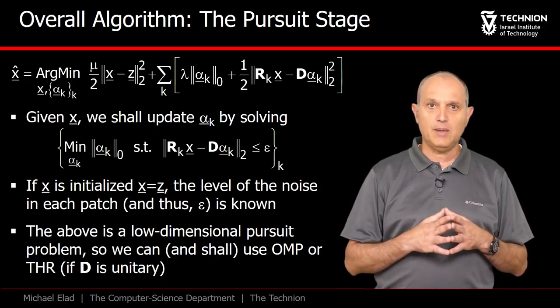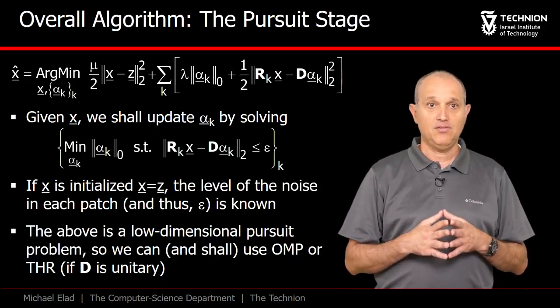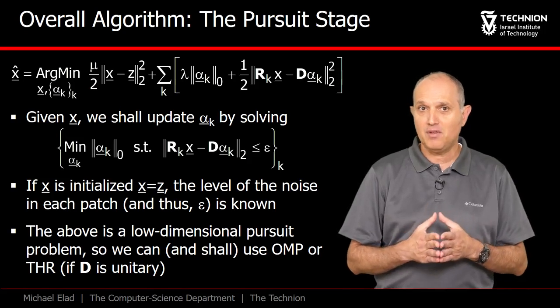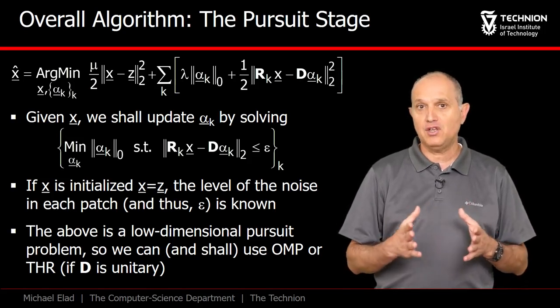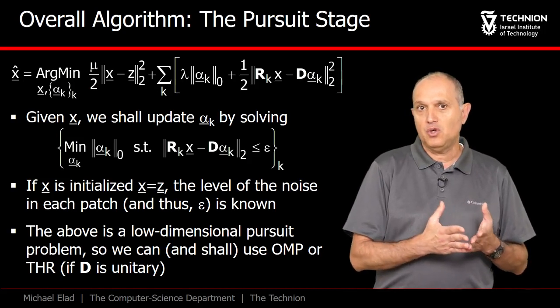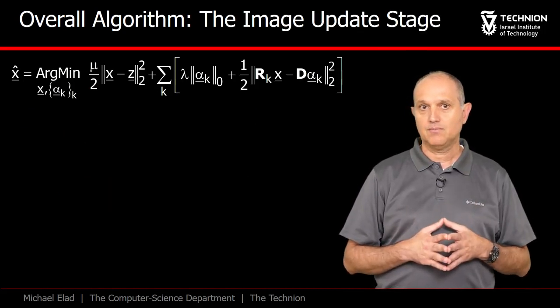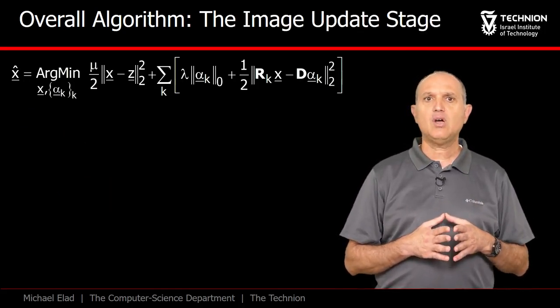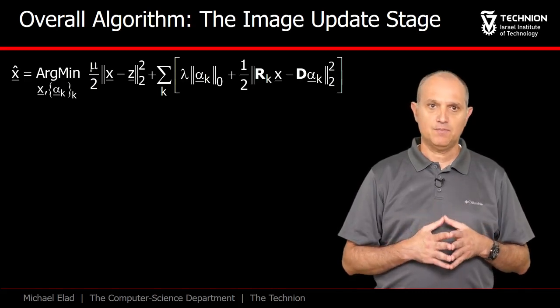All these pursuit steps are low dimensional. If D is unitary, you might as well remain with the thresholding. For more general dictionaries, we could use the OMP or the basis pursuit. Now let's talk about the update of the image.